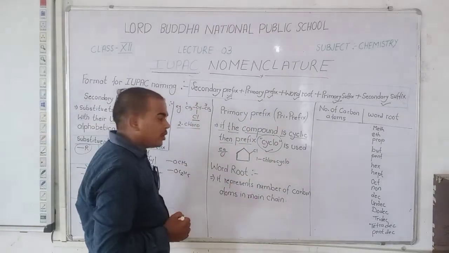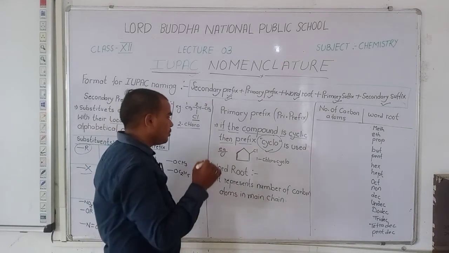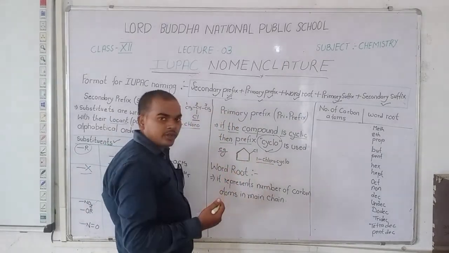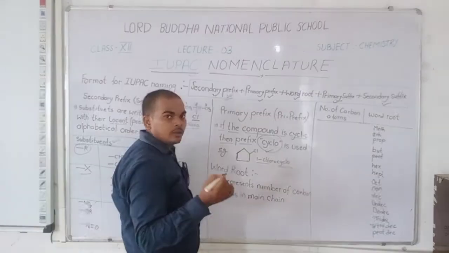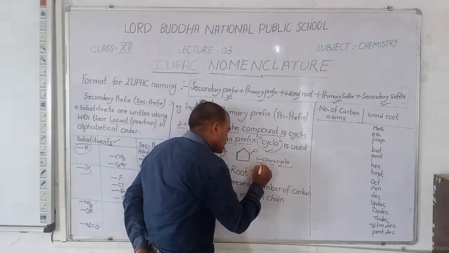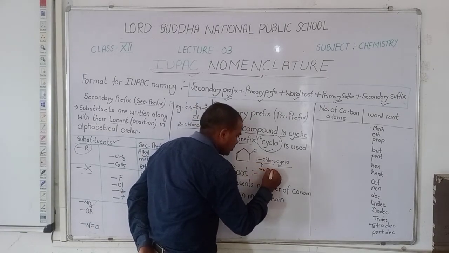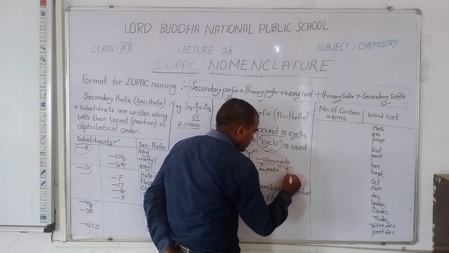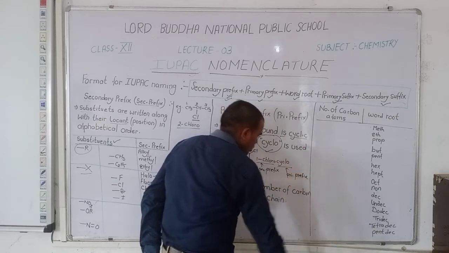Then in the naming of this compound, first we write chloro, that is the secondary prefix, then cyclo, that is the primary prefix. Firstly secondary prefix, then primary prefix. Okay, student.